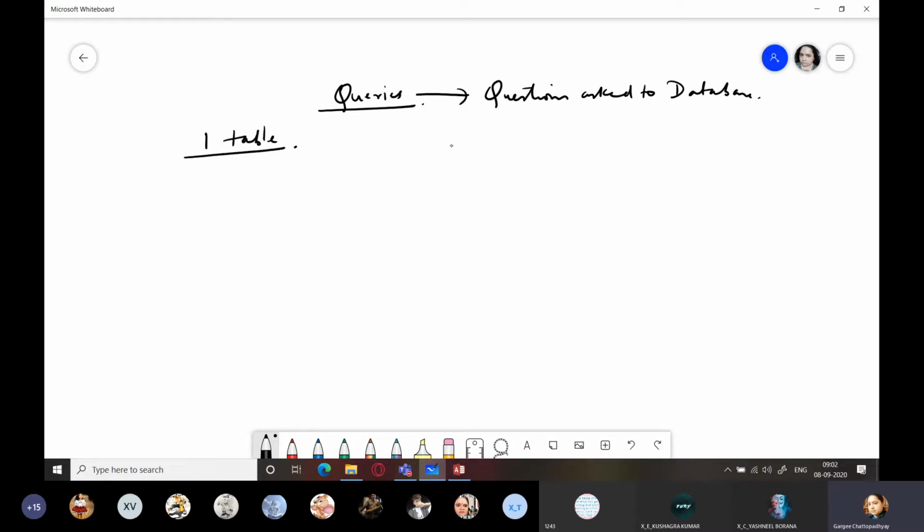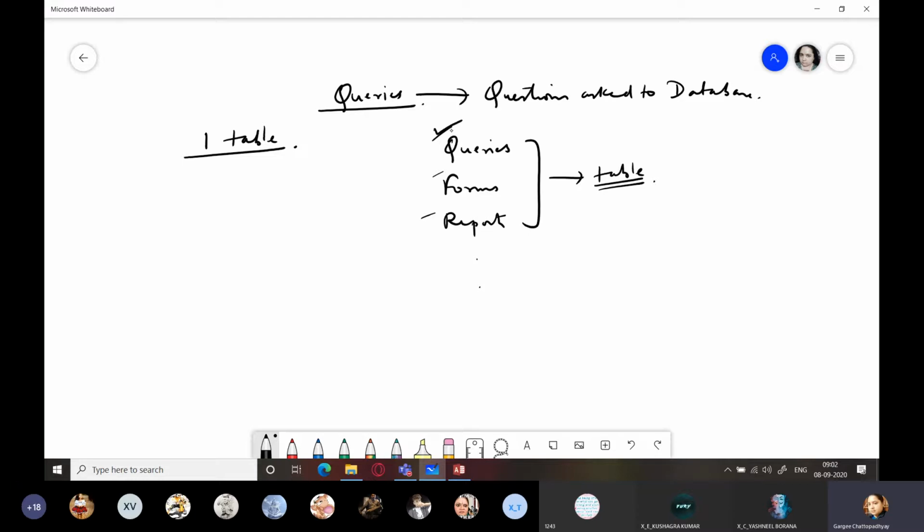So there are certain objects like queries, forms, reports. These three objects and other objects which are there, they require a table. They are dependent on a table. जब तक आपके डेटाबेस में टेबल नहीं होगा तब तक आप ना तो क्वेरी बना सकते हो, ना फॉर्म्स बना सकते हो, ना रिपोर्ट बना सकते हो. Got it? So you need at least one table in your database to create these three.